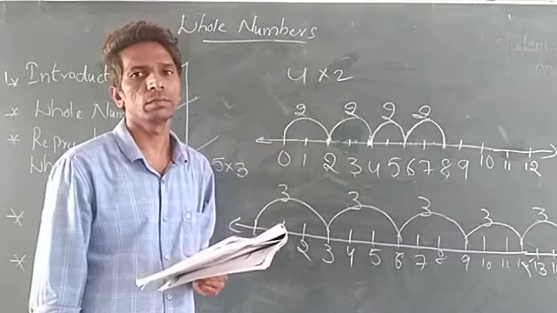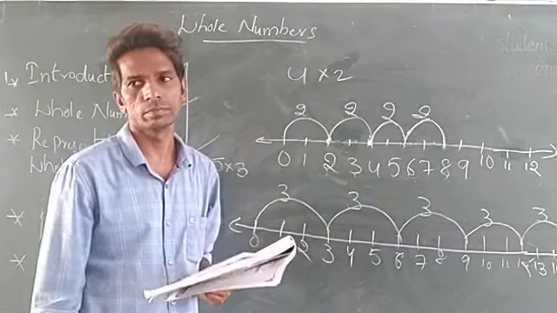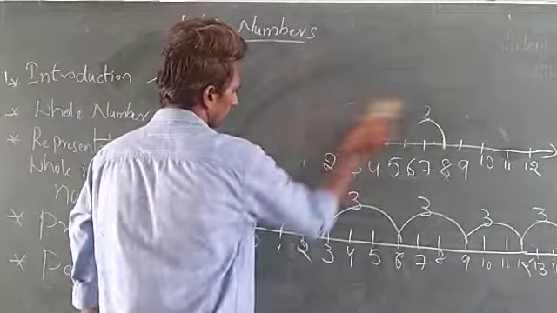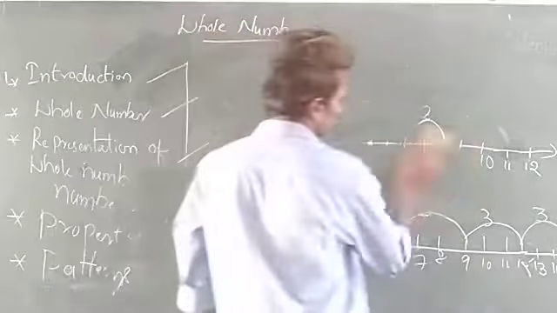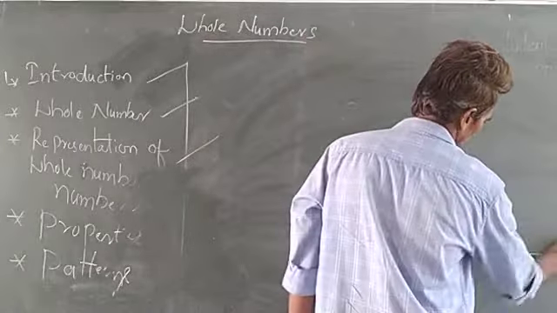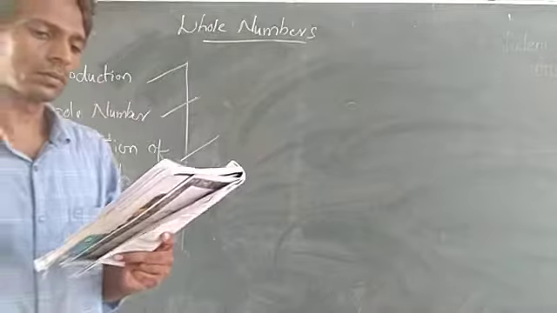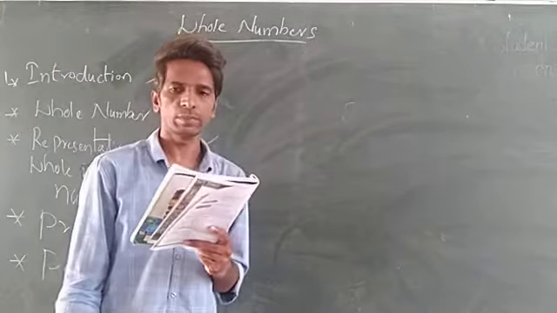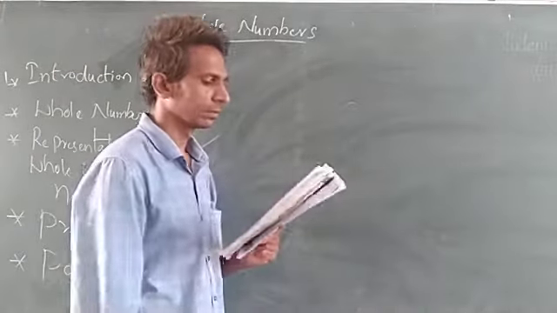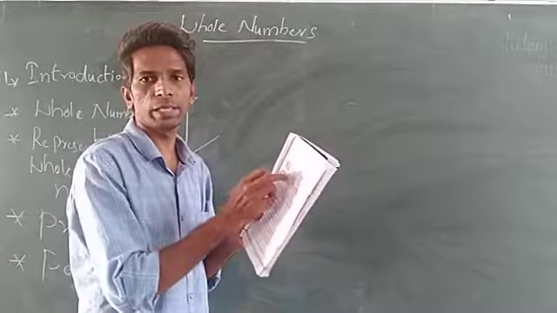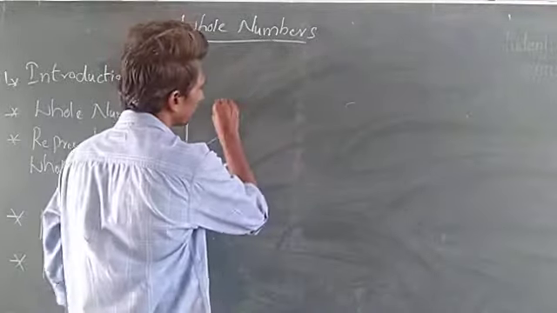Adding 3 means 8 will come. Let us see. I will tell 2 problems. The remaining 3 problems you do yourself. Show these on the number line. Let's do 17th page.